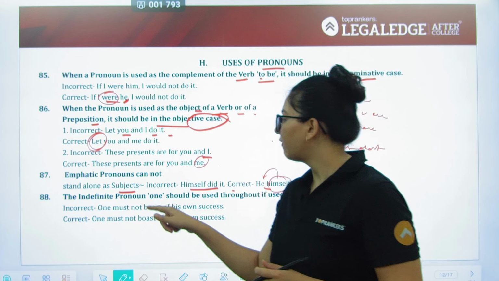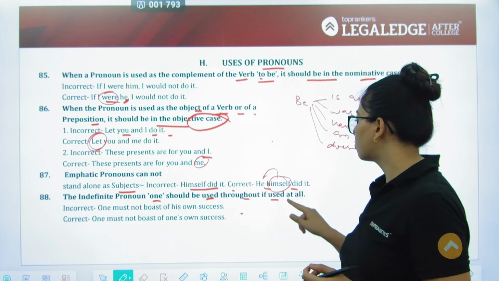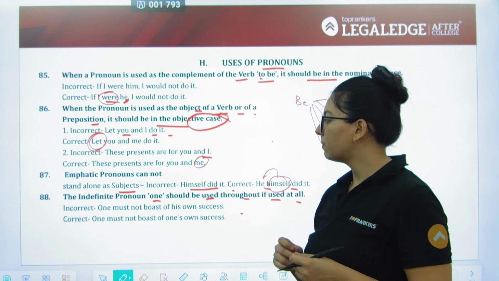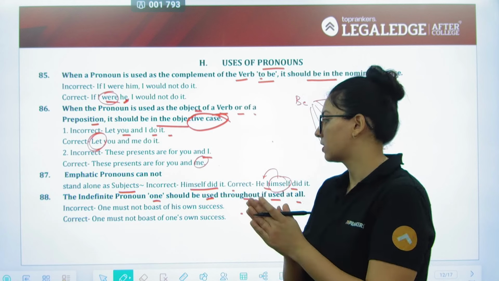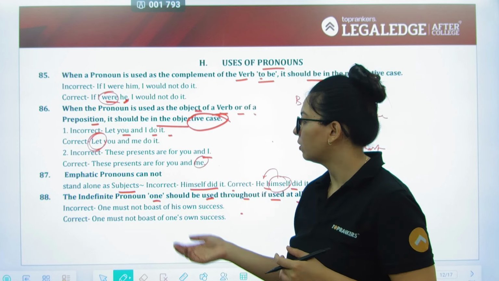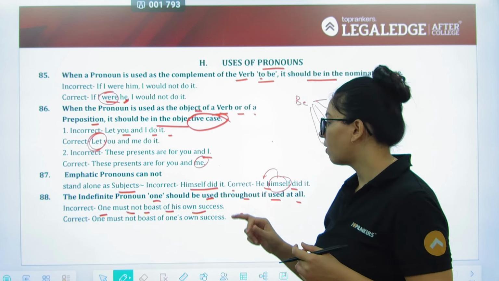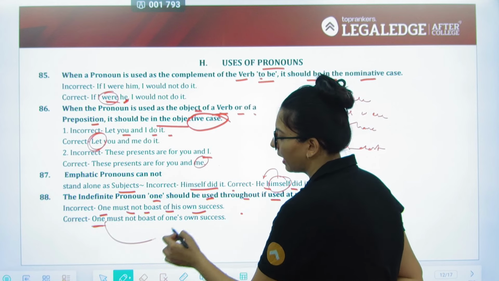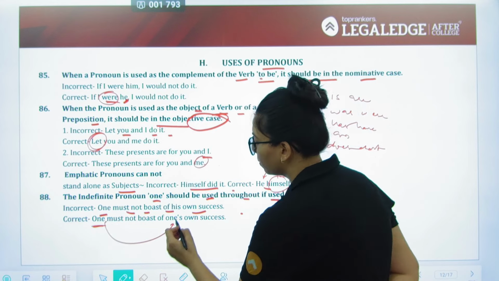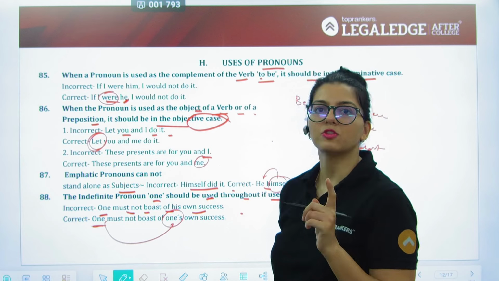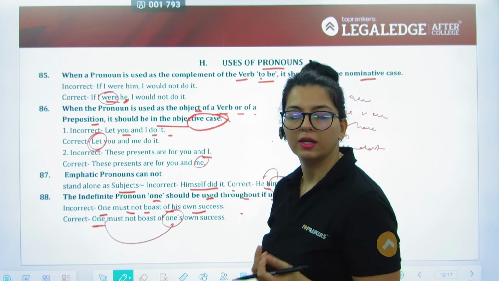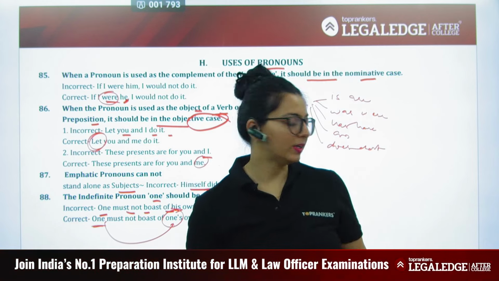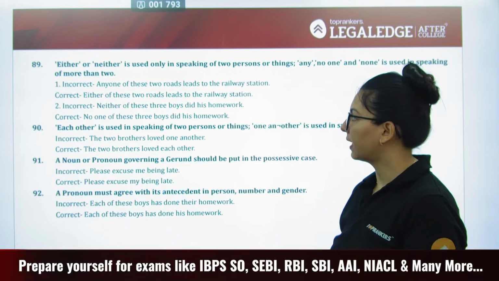Next, the indefinite pronoun one should be used throughout if used at all. So you must always make sure that one must is how it is supposed to be used. So one must not boast of his success. That's not right. So if you're using one, then the kind of pronoun qualification also that you will do will be one's. It will not be his or her, because one में gender नहीं पता है. तो अगर gender नहीं पता है तो आप उसको his या her नहीं बता सकते हो. It is going to be wrong altogether.